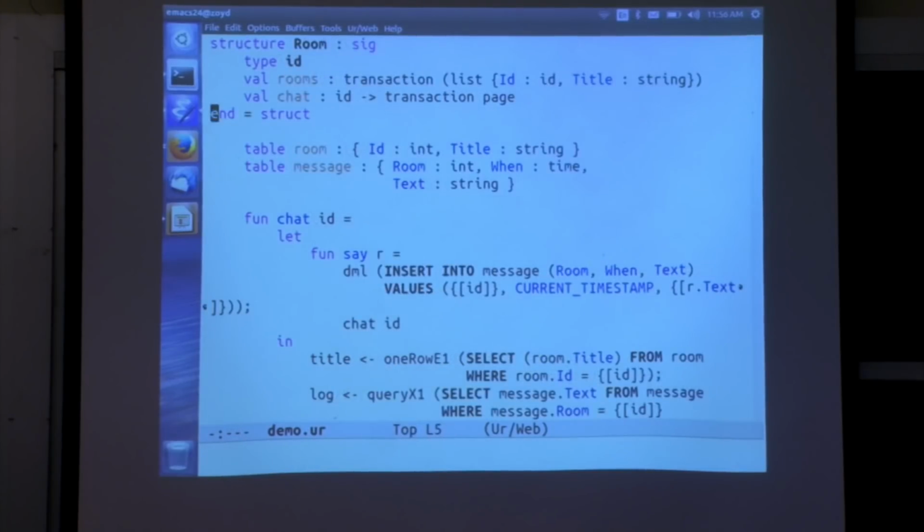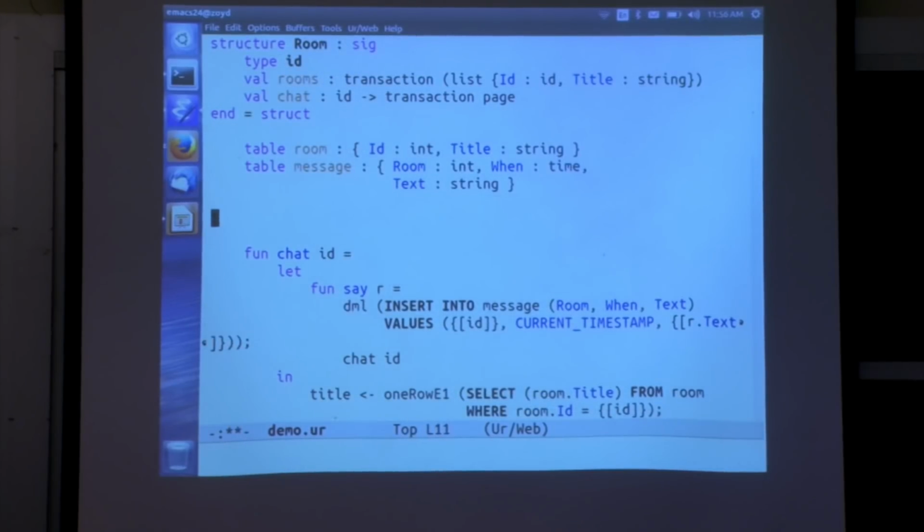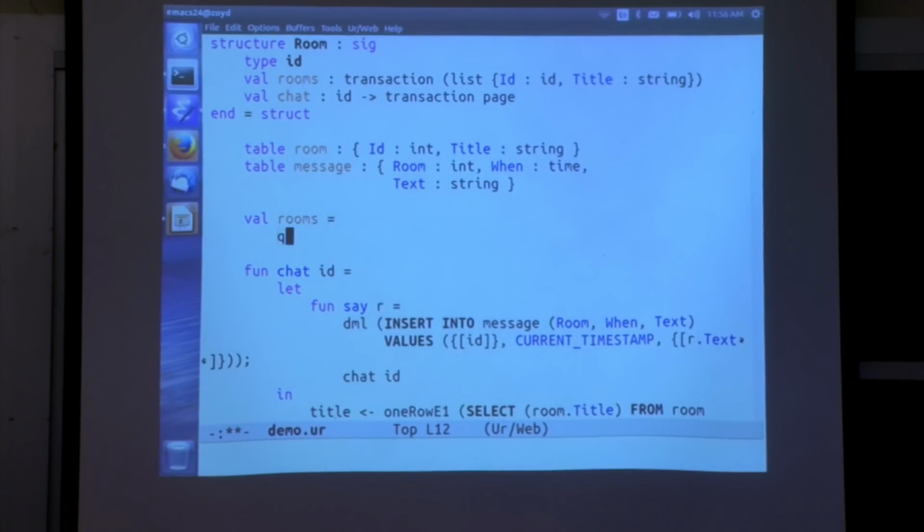And then we also are going to want to implement this rooms method. We already happen to have chat around, but we can implement rooms in a simple way using another standard library function for interpreting a query in a useful way. Let's just select everything from the room table, ordering by title. And as usual, this query is type checked for us, and the system determines that this expression is going to generate a list of records that happens to match the type that we declared in the signature of this module.